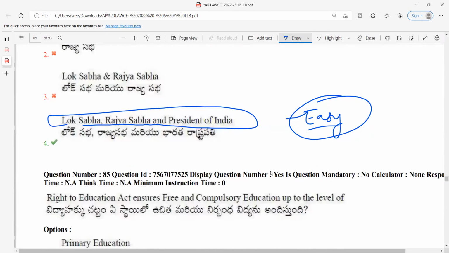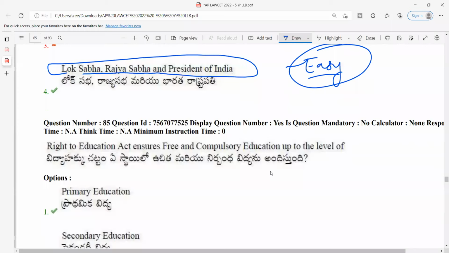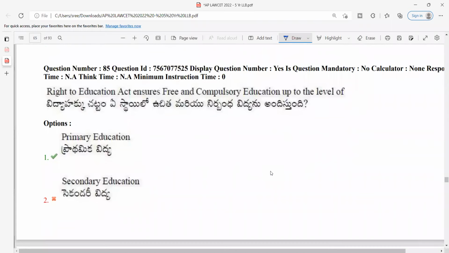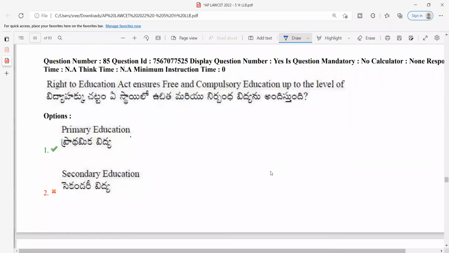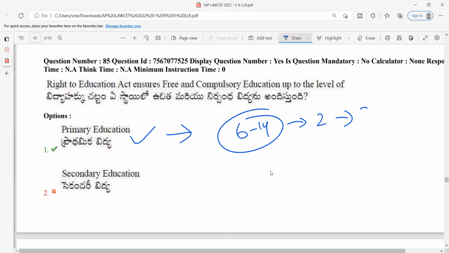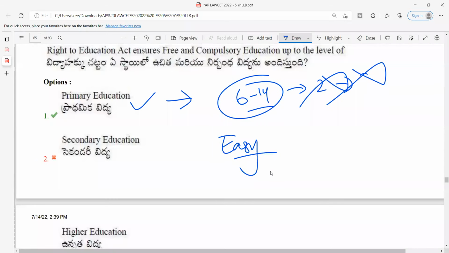Next, the Right to Education Act ensures free and compulsory education up to the level of, again, a very easy question. It is only primary education. How many times I gave you this example in the mock analysis also, that only for ages 6 to 14, until 9th or 10th class, you can ask for education. After that, secondary education, that is your +2, or if you want to pursue graduation or any other professional course, it is not covered. It is not an absolute right, only for primary education. Again, I would rate this particular question as easy. Next, 86.